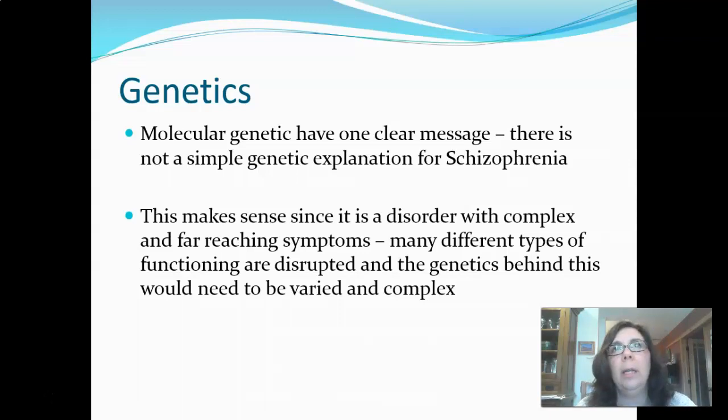And this makes sense and it's important because of the widespread disruption of schizophrenia, so the disruptions to sensory experiences, the disruptions to beliefs, disruptions to the ability to act in logical ways or planful ways or task-focused ways, all of those symptoms we talked about represent a wide range of disruption.